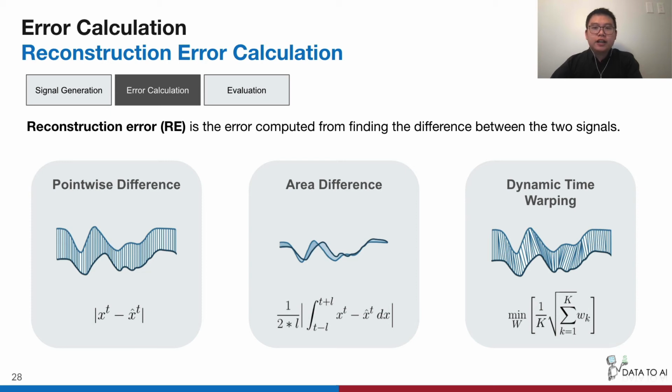Area difference is an average difference between the areas beneath the two curves. This method is good to identify the regions where small differences exist over a long period of time. Dynamic time warping computes the DTW distance. It is also able to identify the regions of small differences over a long period of time, but it can also handle time shift issues.